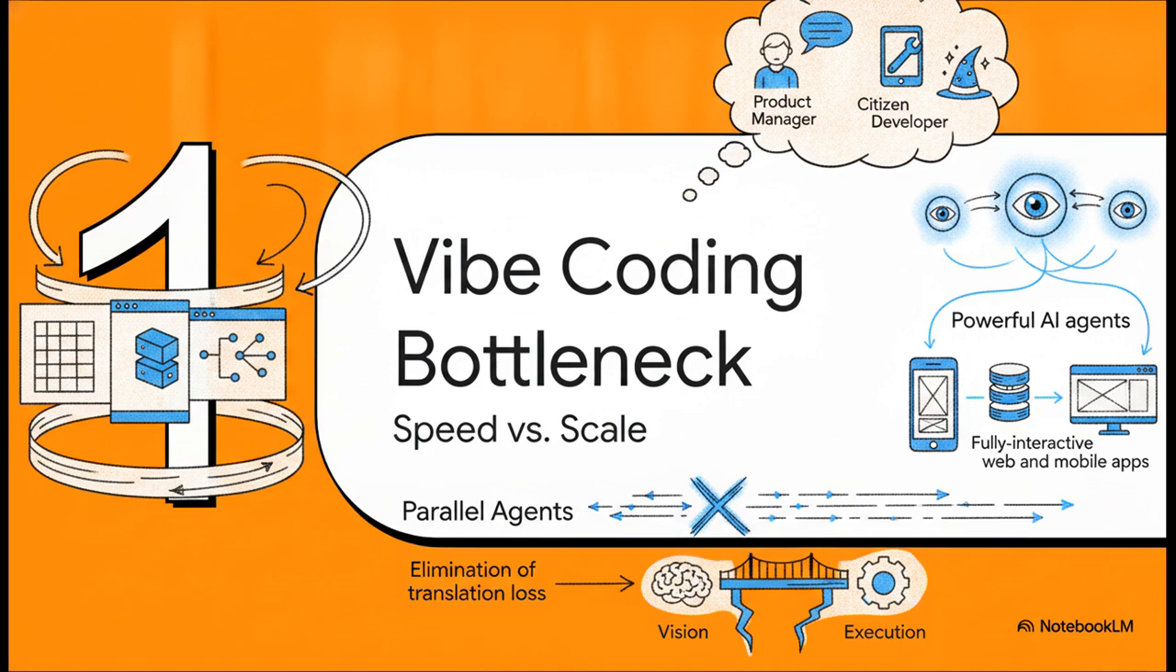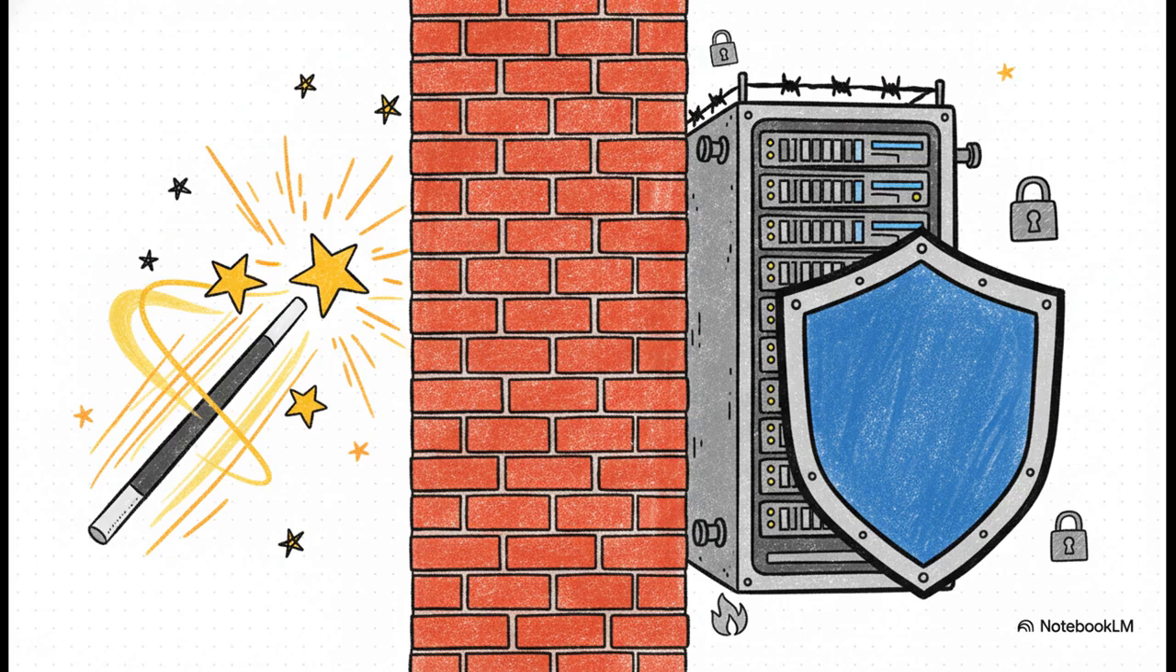By leveraging these parallel agents working simultaneously on an infinite canvas, non-technical builders can conjure up a UI, a database, and business logic all at the exact same time. It practically eliminates that translation loss we normally see between a product manager's vision and an engineer's execution. But man, that fast, energetic magic instantly hits a massive brick wall.